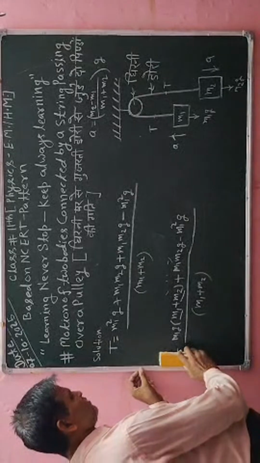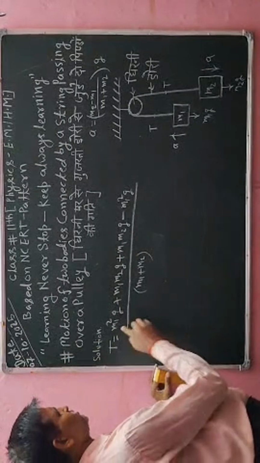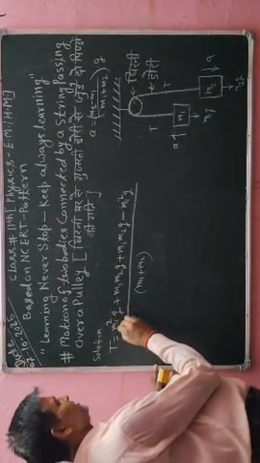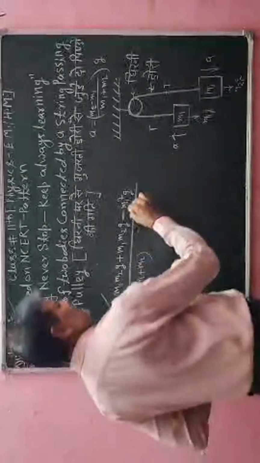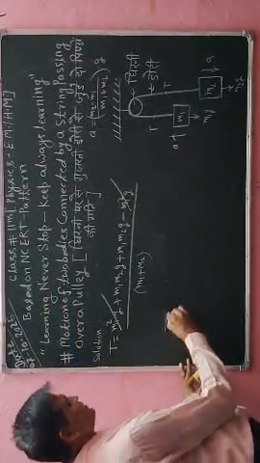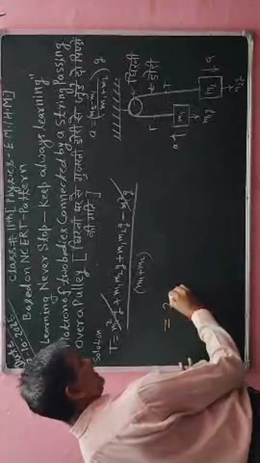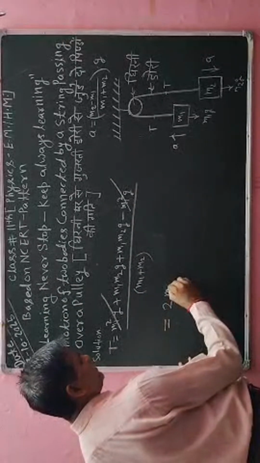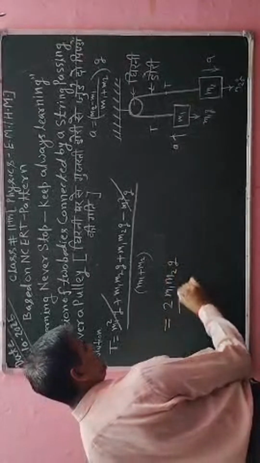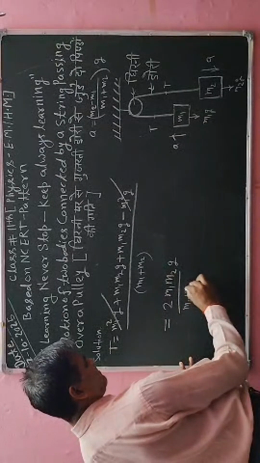Now here I am going to erase this statement and then I have to simplify. So here I have m1 square g, this is a plus value, and this is m1 square g, this is a minus value. It will cancel out. So after cancelling I will say m1 m2 g and m1 m2 g, this is 2 times. So I will write 2 m1 m2 g divided by, I have to write here m1 plus m2, m1 plus m2.